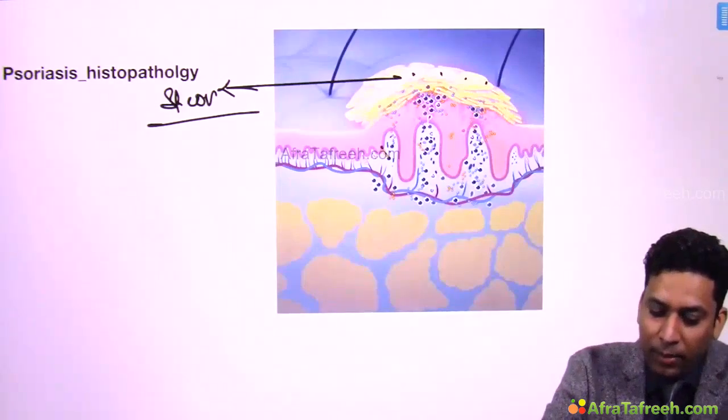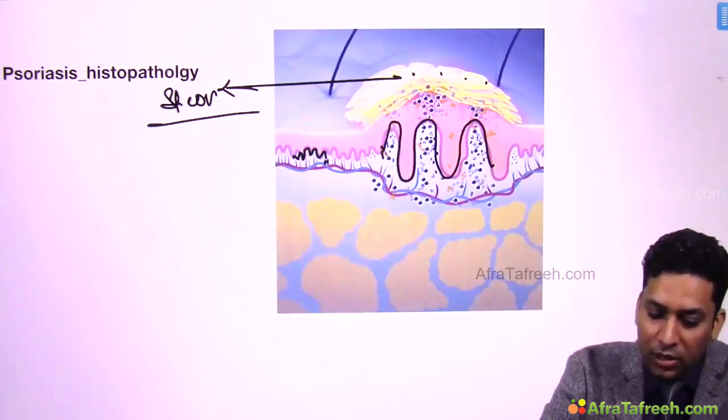Then dermal papillae are enlarged. You can see this is a normal dermal papilla, while here the dermal papillae are enlarged. Here these are normal small vessels, and here they are slightly larger vessels.